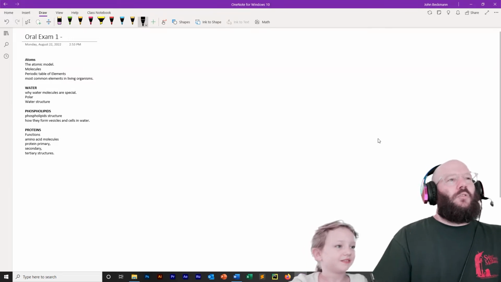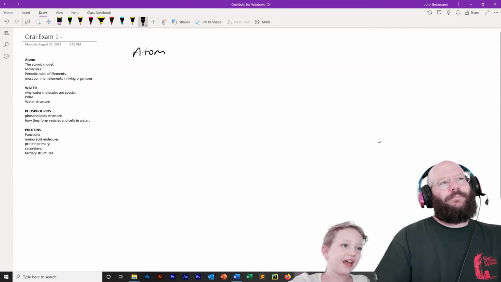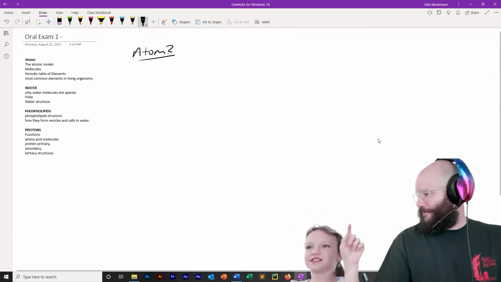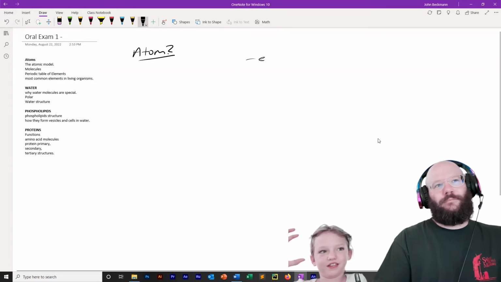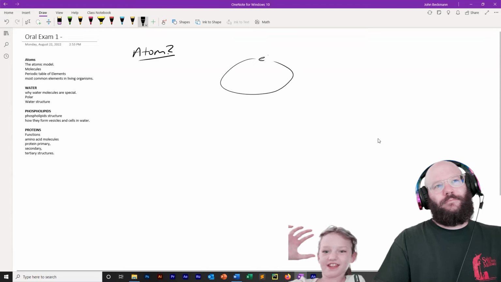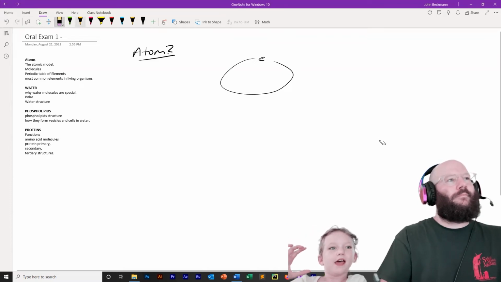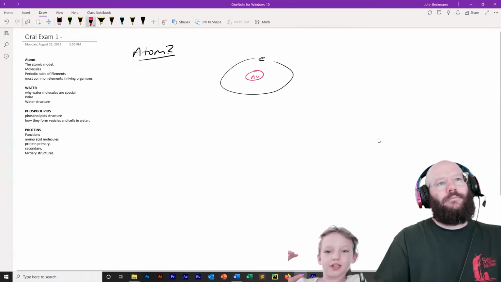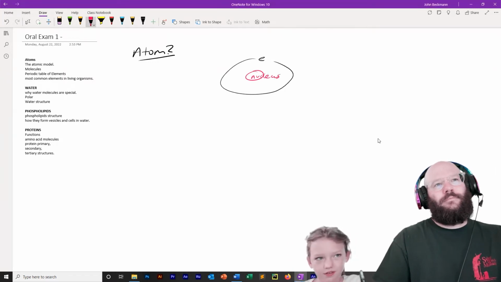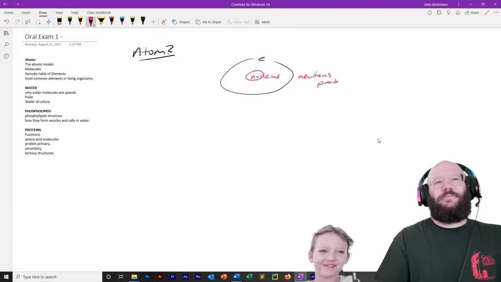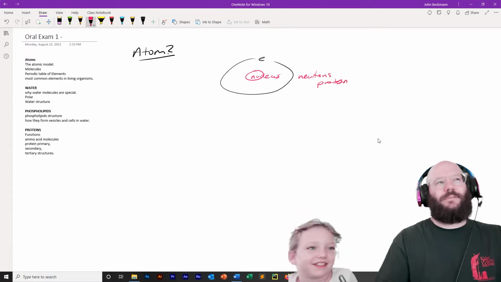Okay, so what is an atom? An atom is basically electrons, and then in the middle is the nucleus, and then inside is neutrons and protons. Very good. That's correct. That's what an atom is.